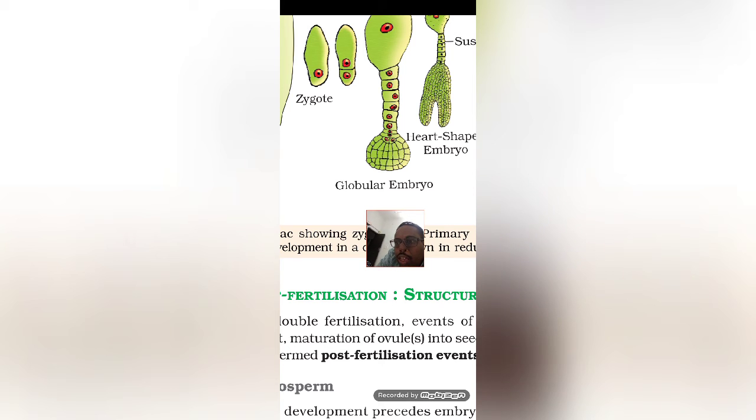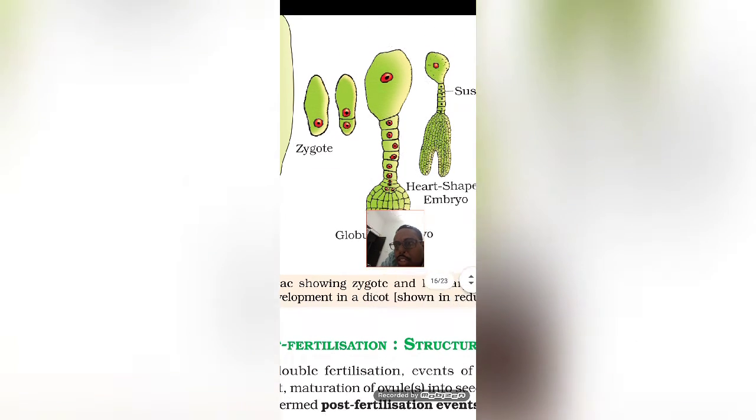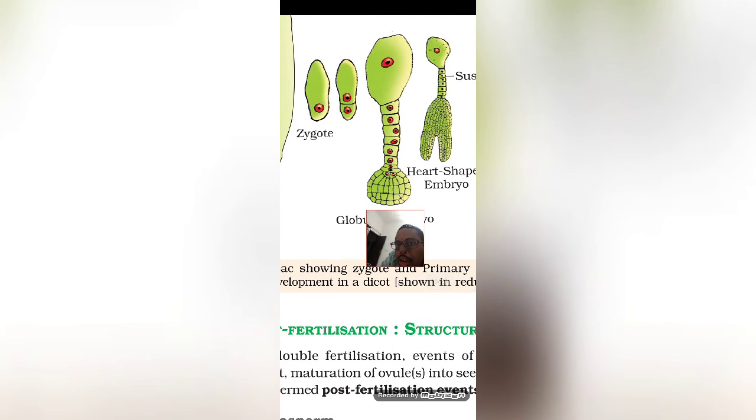So it will give a 6-cell stage known as the suspensor. This one is a suspensor, and that will attach to the vascular system of the plant in order to take the nutrients, and the basal part will divide into the quiescent center of the root apical meristem. Later it will divide into the root apical meristem.